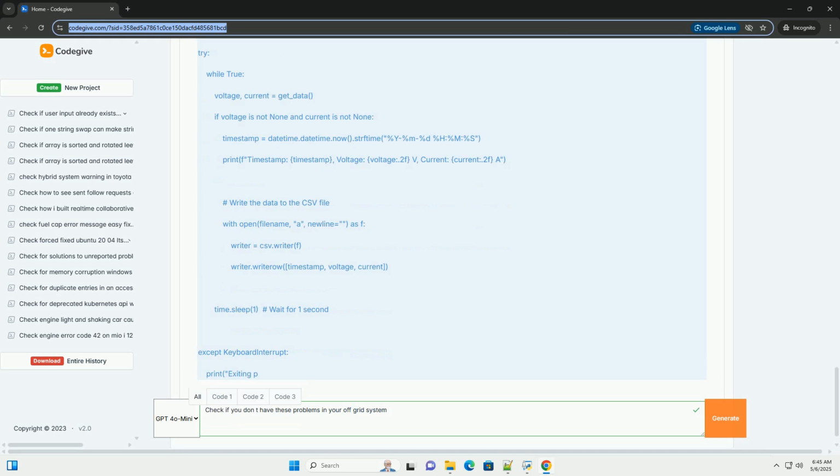Diagnostic steps. 1. Monitor battery voltage and temperature: continuously monitor battery voltage and temperature using a multimeter or a battery monitor. 2. Check charge controller operation: observe the charge controller's behavior. Is it switching between charging stages, bulk, absorption, float, correctly? 3. Inspect batteries: check for signs of overheating, bulging, or electrolyte leakage.